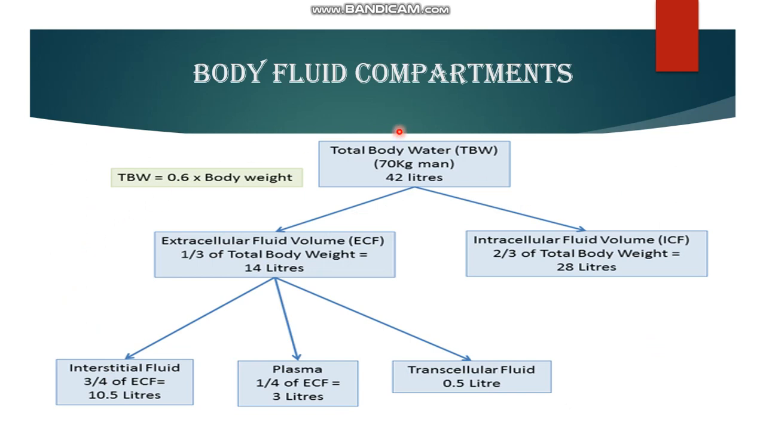Body fluid compartments. Our human body has two main fluid compartments: extracellular fluid volume, ECF, and intracellular fluid volume, ICF. Extracellular fluid volume contains one third of the total body water, and intracellular fluid volume contains two thirds of the total body water. ECF is again divided into three: interstitial fluid, plasma and transcellular fluid.